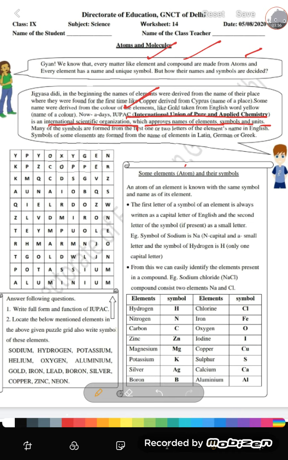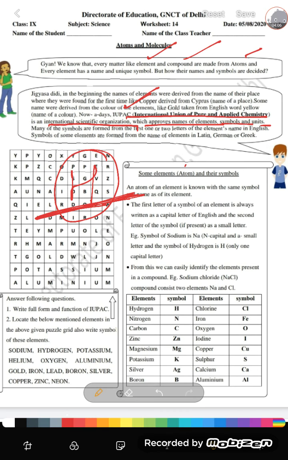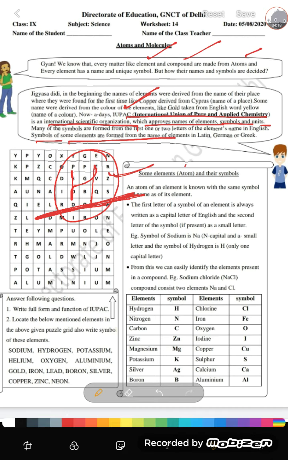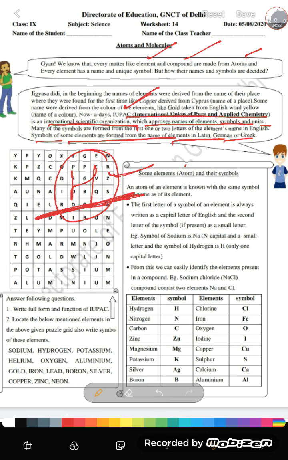Like hydrogen, as I told you, hydrogen is written as H. This is the first letter of hydrogen atom, and this is the symbol of hydrogen atom and name in the English symbol. And some elements are formed from the name given in the Latin, German and Greek.